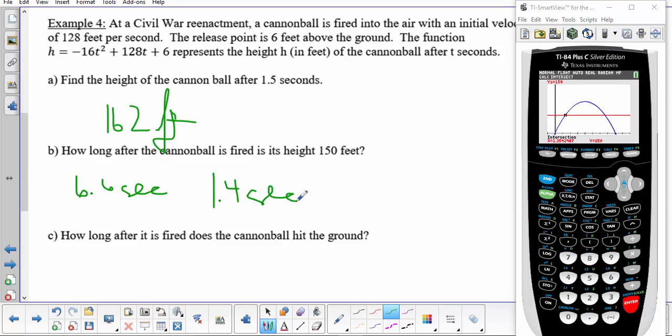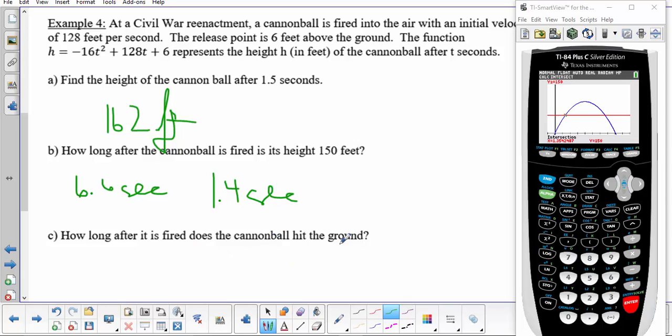How long after it is fired does the cannonball hit the ground? Well, this is a good question because a lot of times we need to know how long it takes something to hit the ground. In order to figure this out, we have to think about what the question's asking. How long? So the question is asking for a time, so that means that we're looking for t. So that means we have to substitute something in for h.